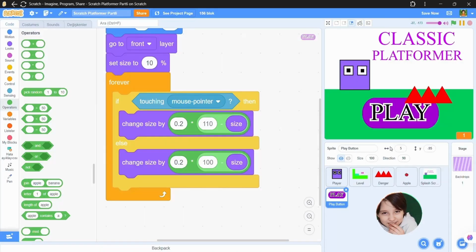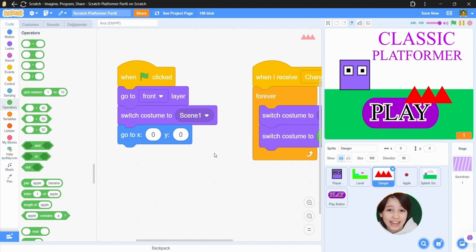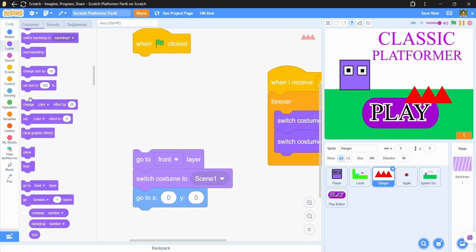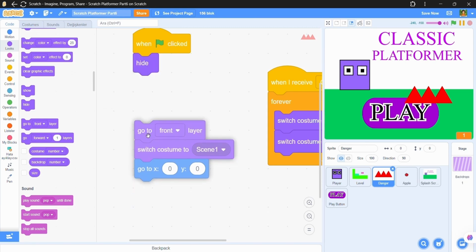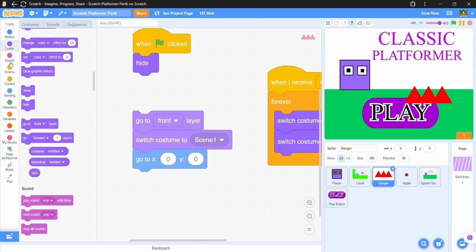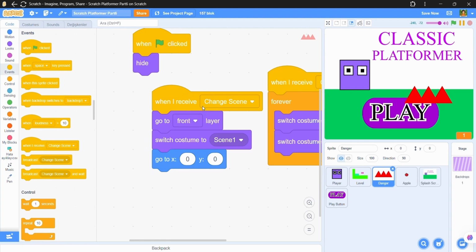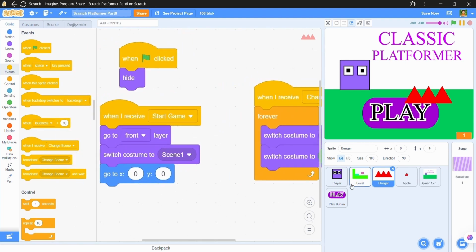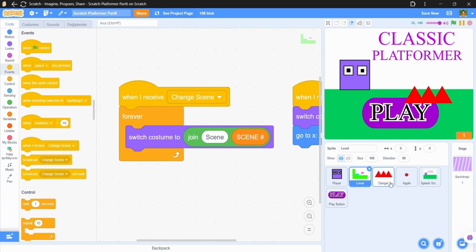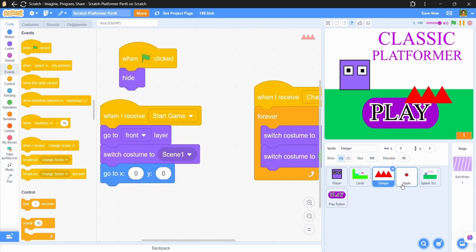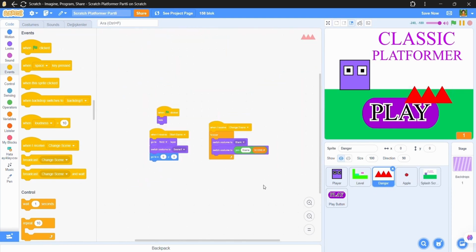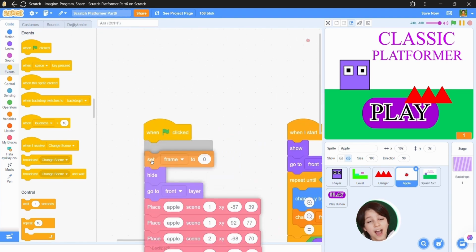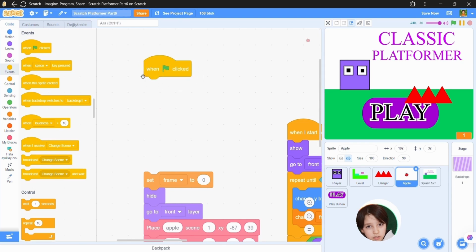Oh, add a when green flag clicked hide at all the other sprites. When I receive start game at all the other sprites too.